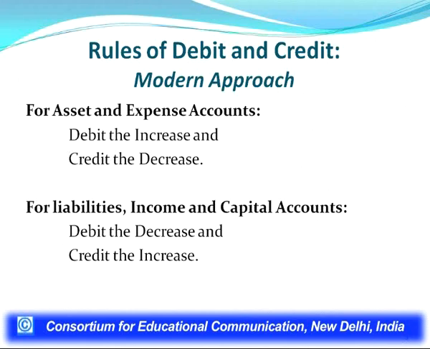But for the purpose of the rules of debit and credit, we have classified asset and expenses accounts in one category, because the rule for them is debit the increase and credit the decrease. While for liabilities, income and capital accounts, we apply the rule debit the decrease and credit the increase. So, if we remember all these rules of debit and credit, we may not face difficulty in recording business transactions, and this is the very core part.